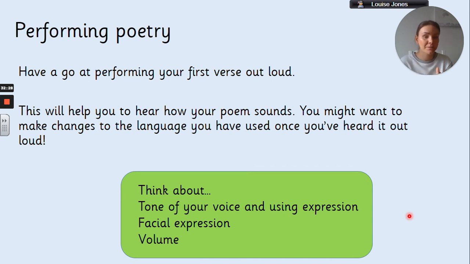You might then want to make some changes to your poem after you've had a chance to perform it out loud, because once you've heard it out loud, you might think, oh, that doesn't actually sound that good. I'm going to change that and add that in there. So think about the tone of your voice and using expression, your facial expressions, and the volume of your voice as well. And if you could, you can record yourself performing them and upload that to Seesaw as well, so that we can have a listen. That would be great.